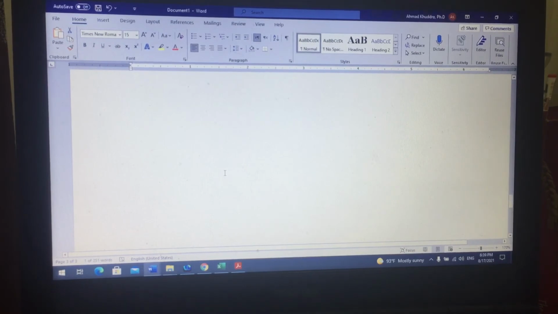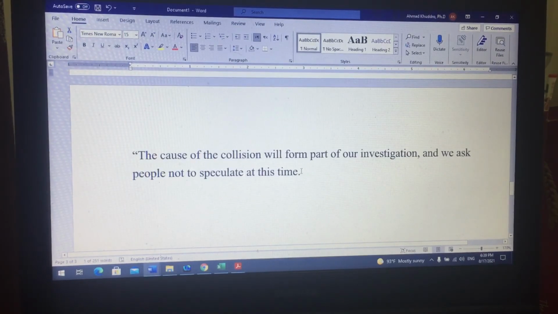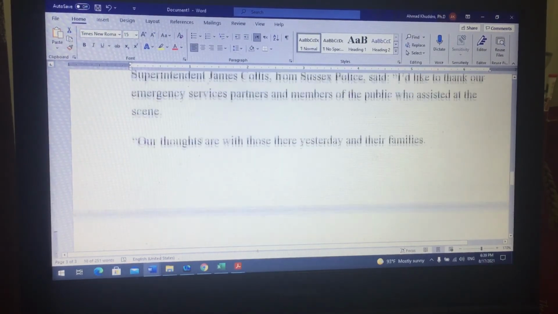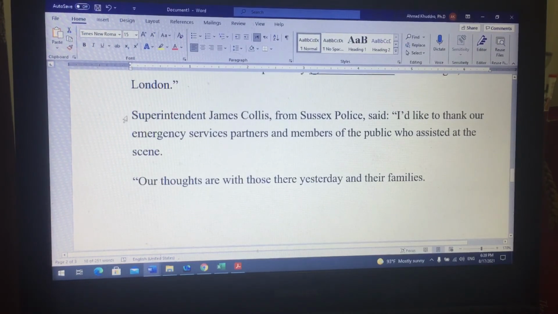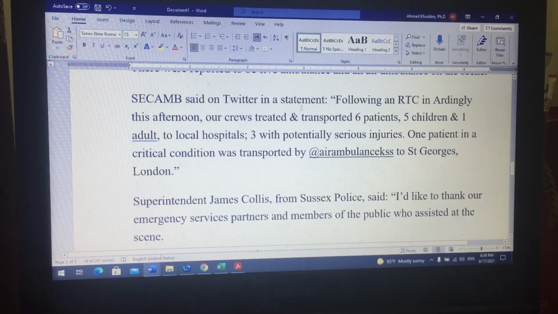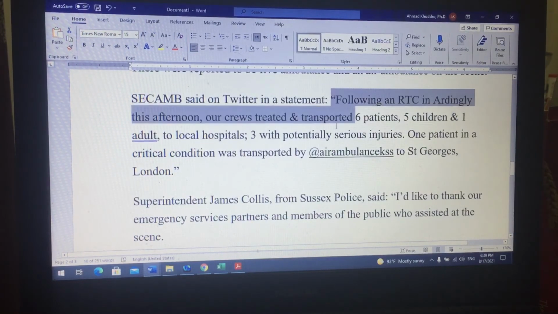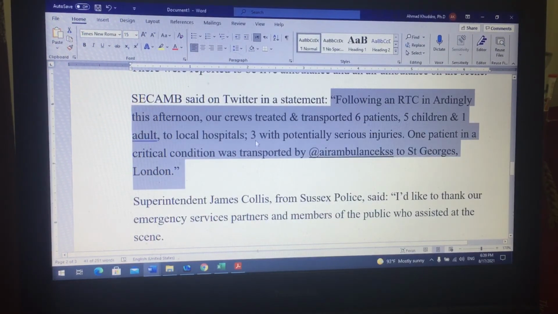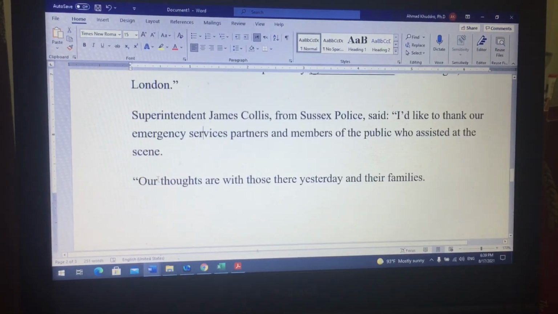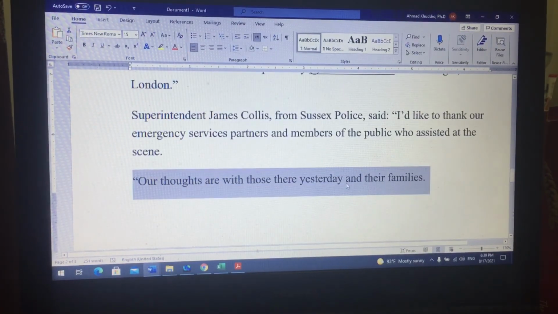This quotation here, and the quotation before, we know these are said by the Superintendent James Collis. And we know that the previous quotation, which starts from here, is from the ambulance service itself. So this is the ambulance people talking. This is the police still talking here, our thoughts, and carried on.